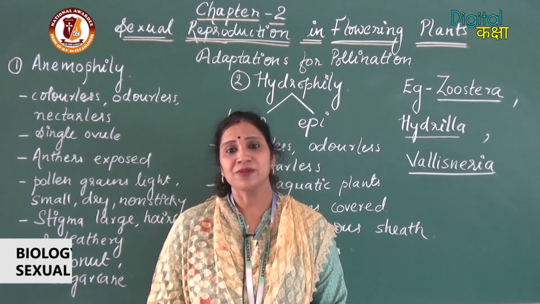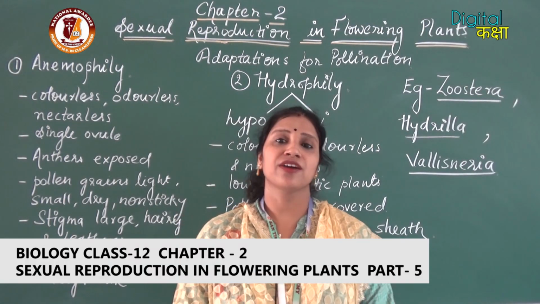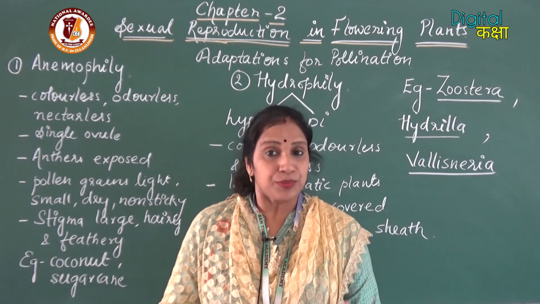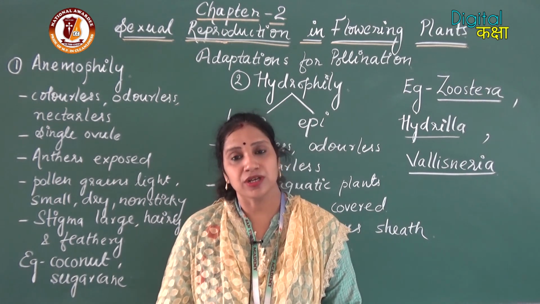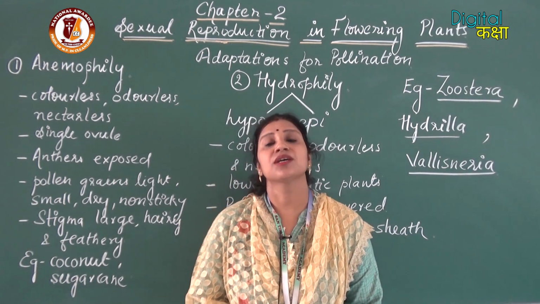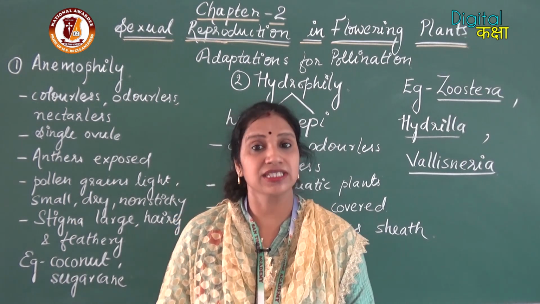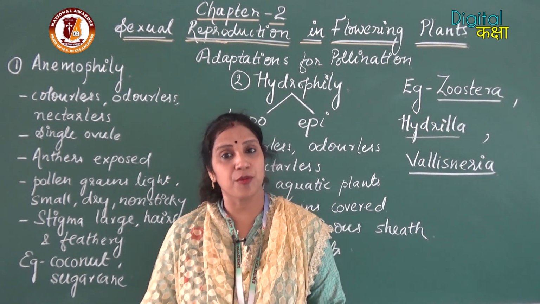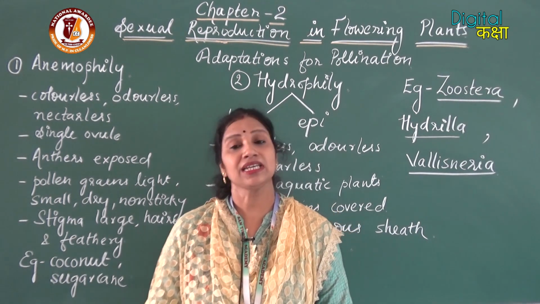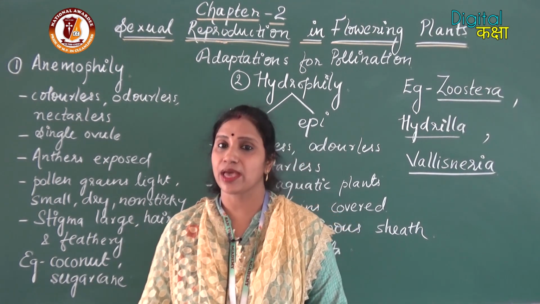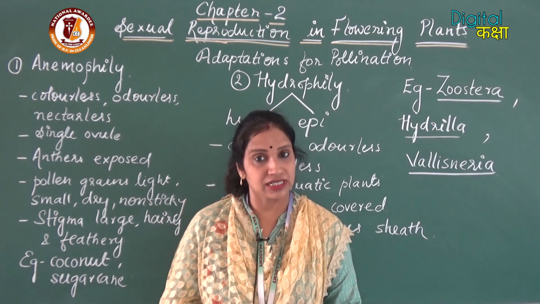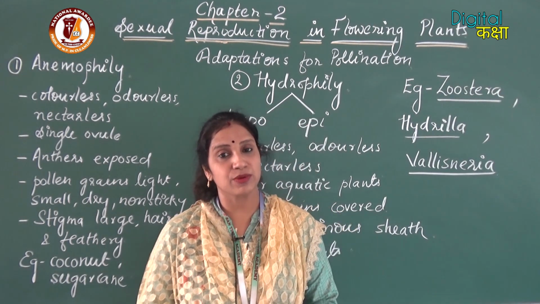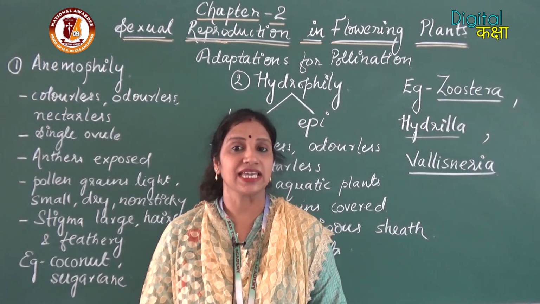Good morning to you all. In the last class, we studied gamete transfer, the process in angiosperms for which is pollination. So we have defined what pollination is. We have studied the different types of pollination, that is autogamy, geitonogamy and xenogamy. After that, we studied the agents which cause pollination. Different agents were there, abiotic and biotic agents.